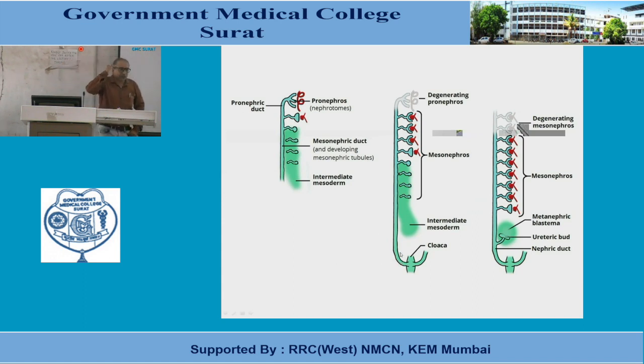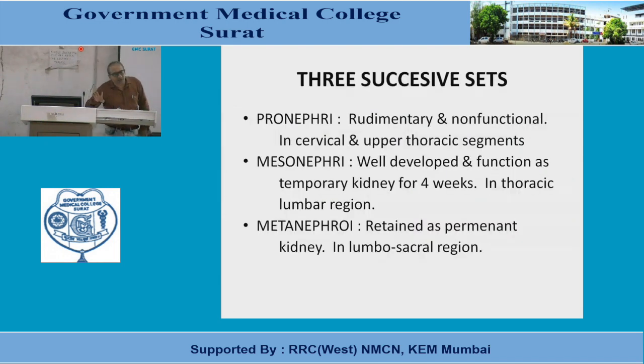So recalling, the pronephros is located within the cervical as well as the upper thoracic segments, having a simple structure in the form of pronephric tubules, and a single pronephric duct that opens in the lower part into the primitive urogenital sinus. Now, as I told, the pronephros is rudimentary in the human embryo, rudimentary and non-functional. One can use the sentence that it's a futile attempt of nature for the excretion of waste product, futile because it's non-functional.